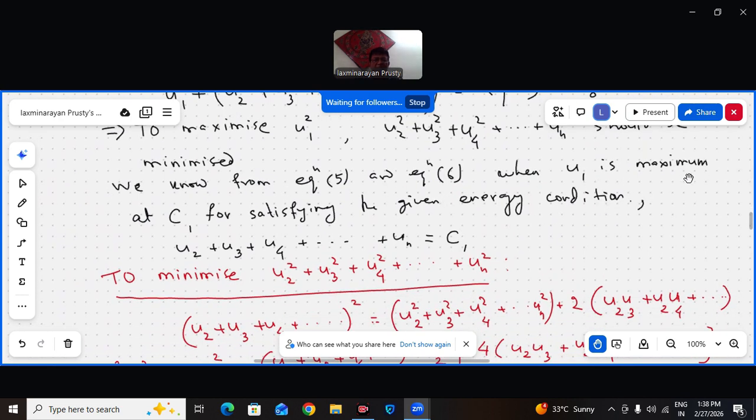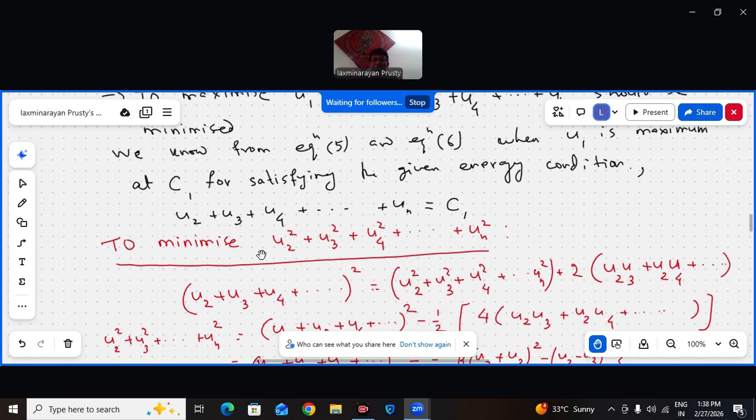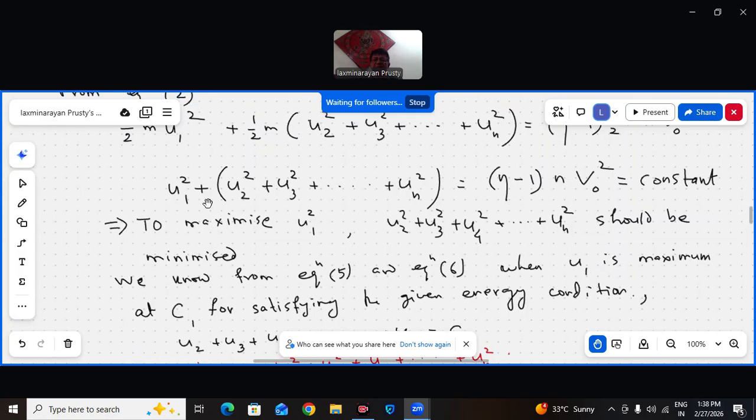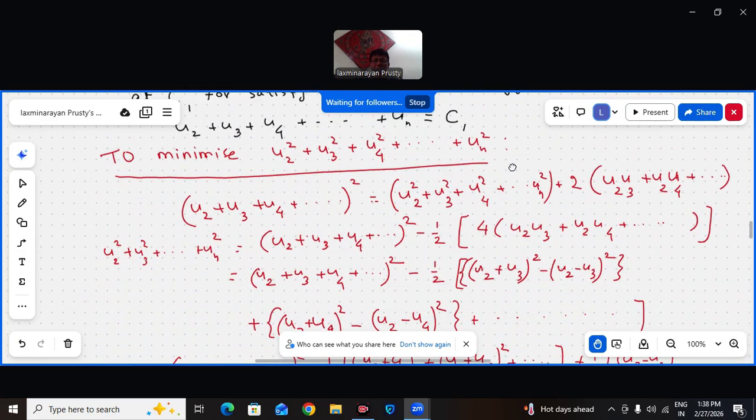So when E1 is maximum at C1, satisfying the given energy condition, we call that value C1. Then U2 plus U3 plus U4 plus U1, which is E1 in magnitude, is equal to C1. To minimize U2 square plus U3 square up to UN square. Why do I want to minimize? Because I want to maximize U1 square. So this has to be minimized. So now how can we minimize?